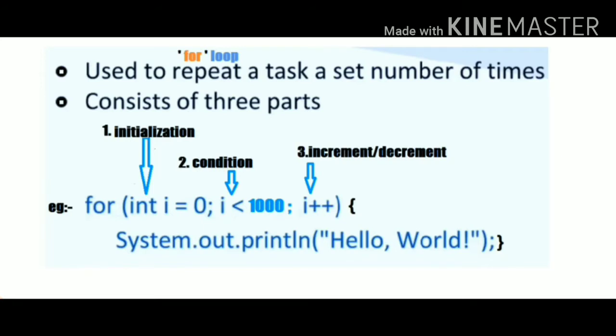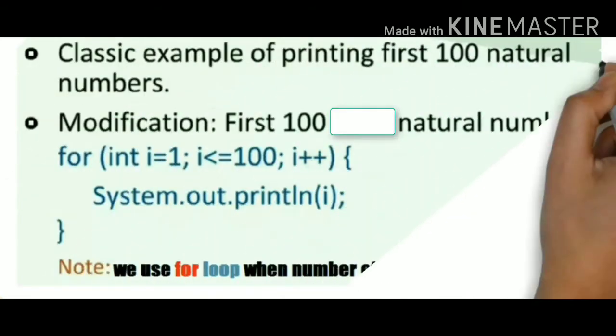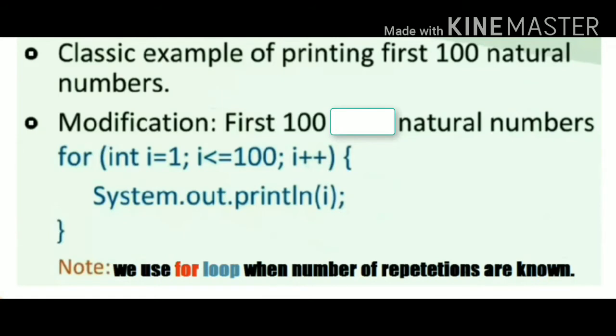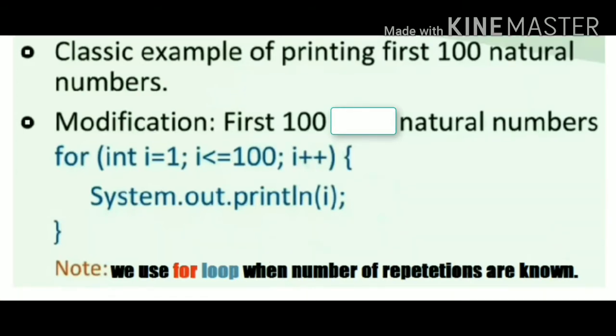Note, we use a for loop when the number of repetitions is known. Let us look at another example where we print the first 100 natural numbers. We will initialize i equal to 1. The condition is i should be less than or equal to 100 and it should be increased by 1. The print statement will print the first 100 natural numbers.